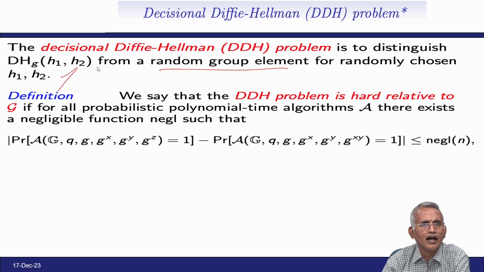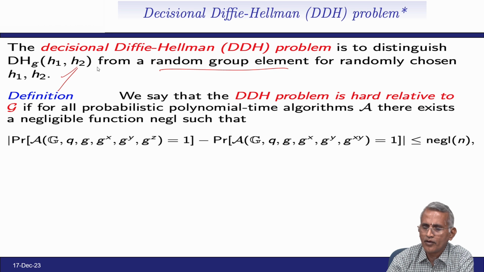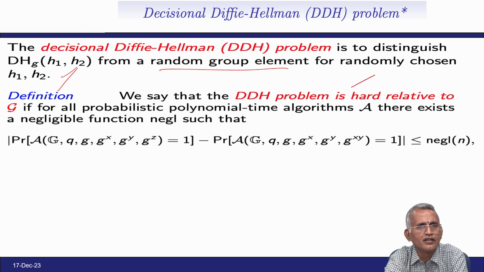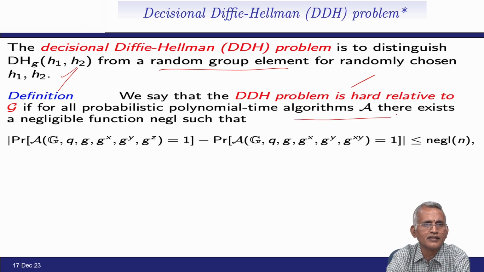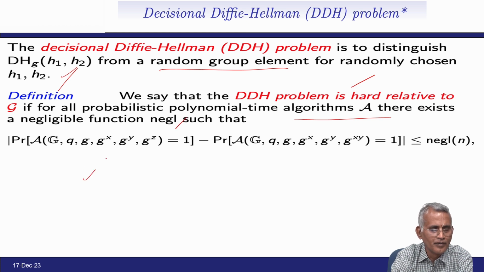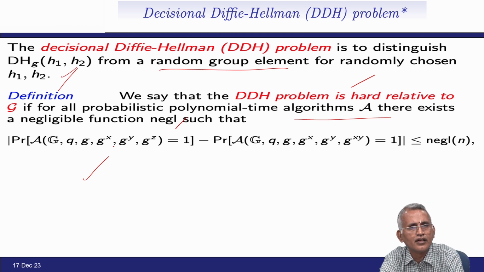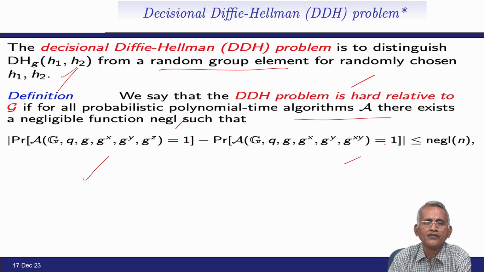We say that the decisional Diffie-Hellman problem is hard relative to G if for every probabilistic polynomial time algorithm A there exists a negligible function negl such that the absolute difference between the probability that A(G, q, g, g^x, g^y, g^z) outputs 1 and the probability that A(G, q, g, g^x, g^y, g^(xy)) outputs 1 is negligible in n.